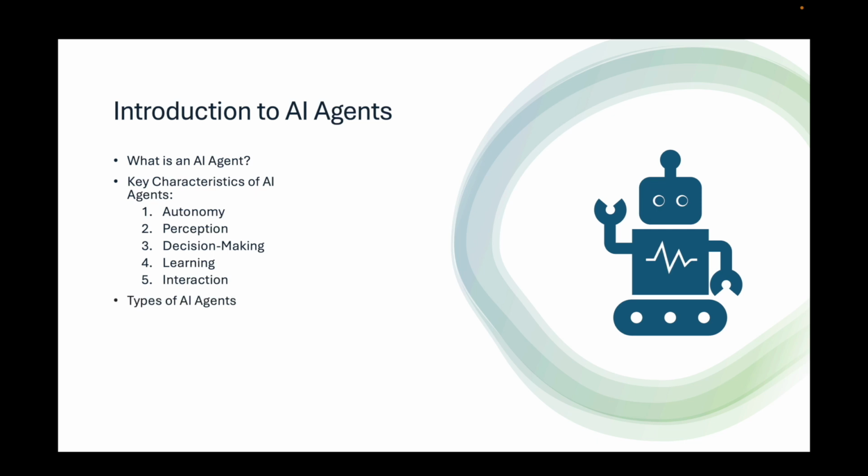Types of AI agents. 1. Reactive agents. These are simple agents that respond directly to stimuli from their environment. They do not have memory or the ability to predict future states. They act based on a set of predefined rules. Example: a vacuum cleaning robot like iRobot Roomba, which uses sensors to detect obstacles and dirt and makes decisions on the fly.